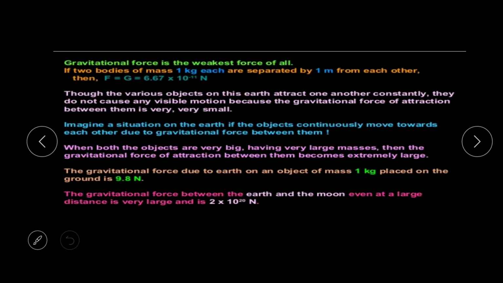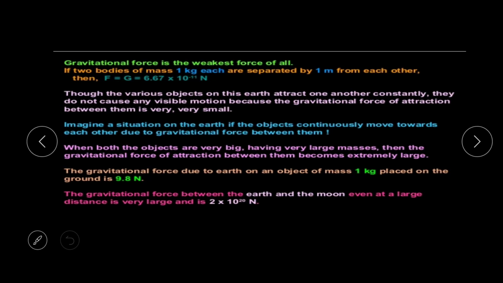When both objects are very big, having very large masses, then the gravitational force of attraction between them becomes extremely large. The gravitational force due to gravity on an object of mass 1 kg placed on the ground is 9.8 newtons.